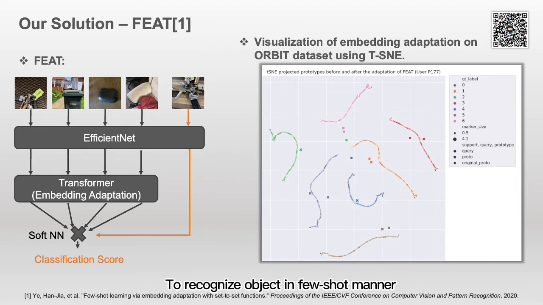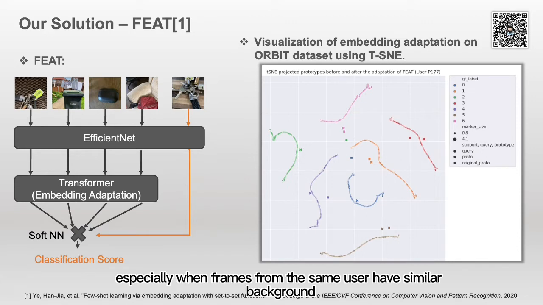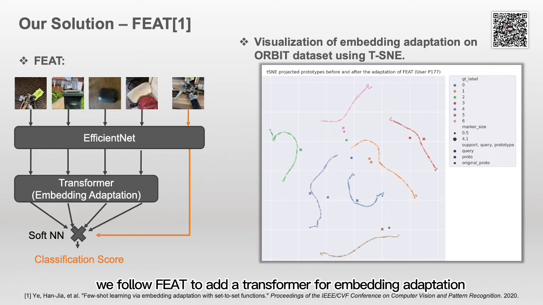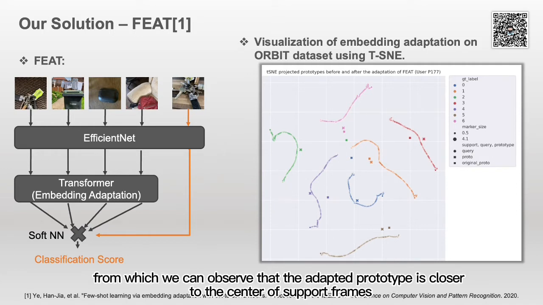To recognize objects in a few-shot manner, a powerful backbone network is required to produce discriminative features for calculating the prototype, especially when frames from the same user have similar background. To improve on the current backbone, we follow FIT to add a transformer for embedding adaptation. A visualization of adapted results is shown on the right-hand side, from which we can observe that the adapted prototype is closer to the center of support frames.